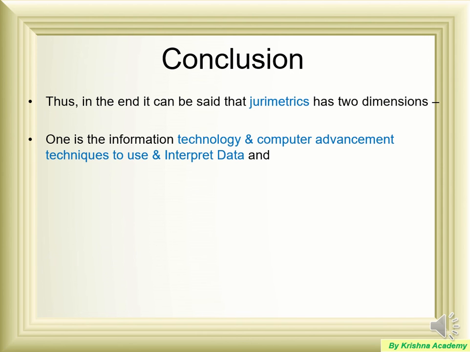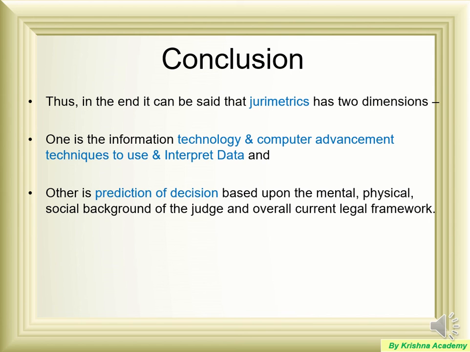Thus, in the last we can say that it has two dimensions. One is technology and computer advancement, helping the interpretation of data by the software available with the computer and giving predictions of the decisions. In a particular case, whatever input we feed, related to the judge's behavior, information, precedent, law, and the facts of the case, the prediction of decisions can be used to account for the mental behavior or social background of the judge or whoever is going to handle the case and give the decision.